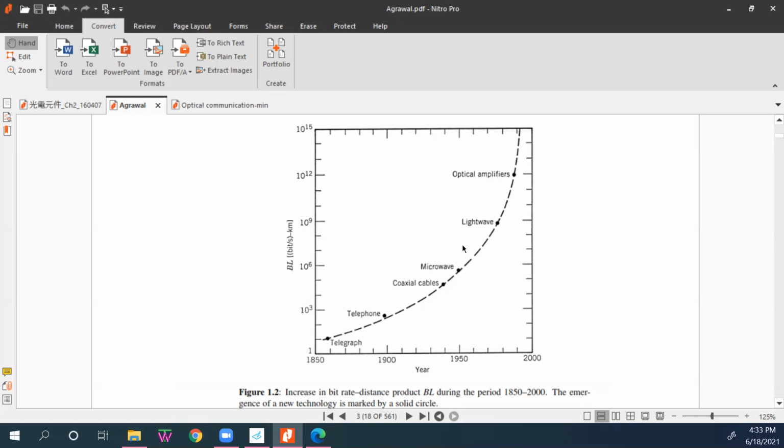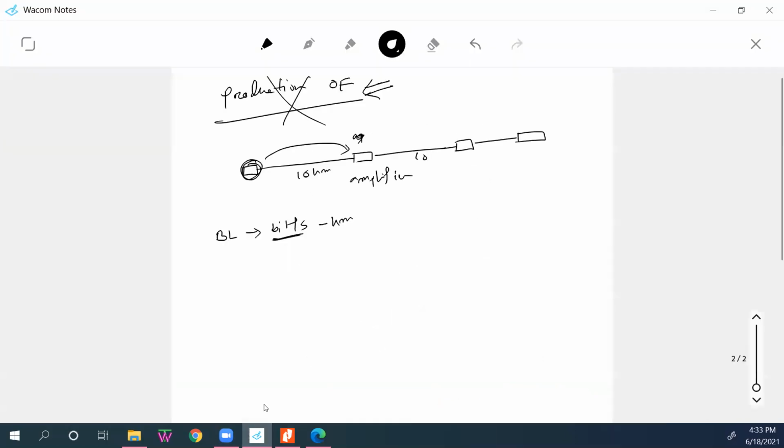Then the repeater spacing should be increased, because 10 kilometers is too short. If we cannot go at least 100 or 1000 kilometers, what is the point? Because of the advent of the technology, people started communicating further. So we do not want to use so many repeaters.